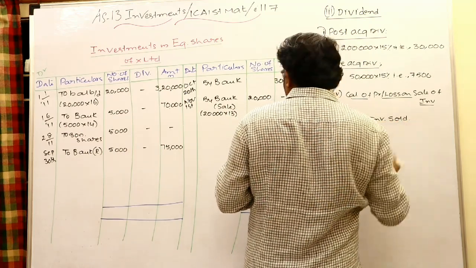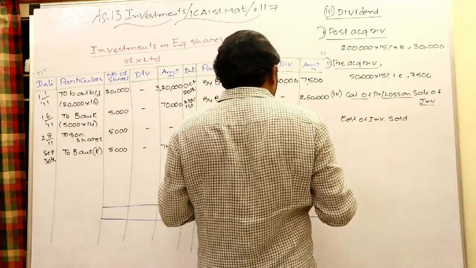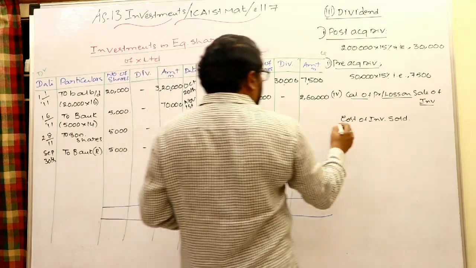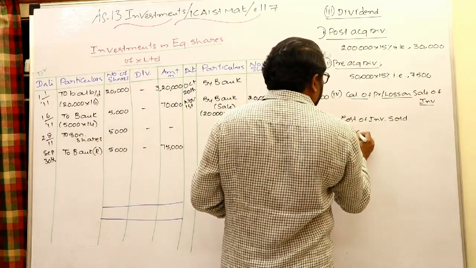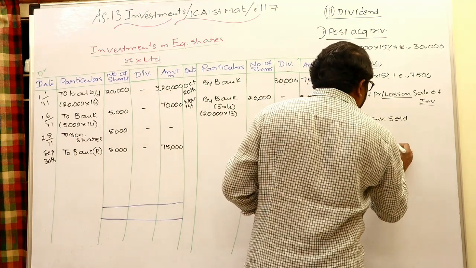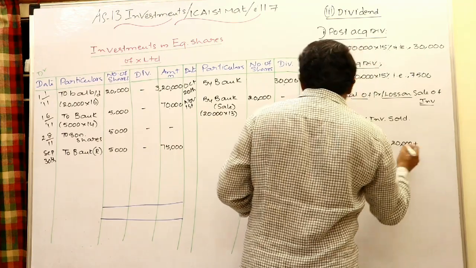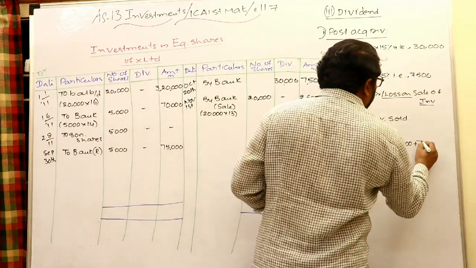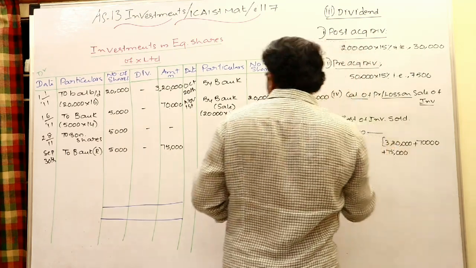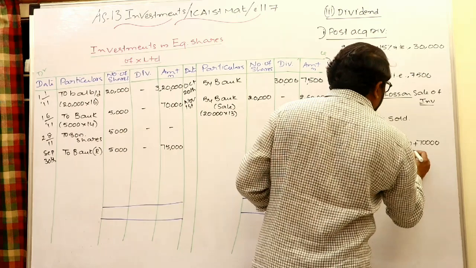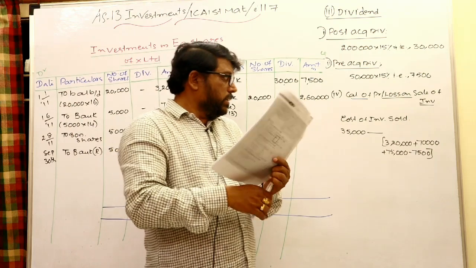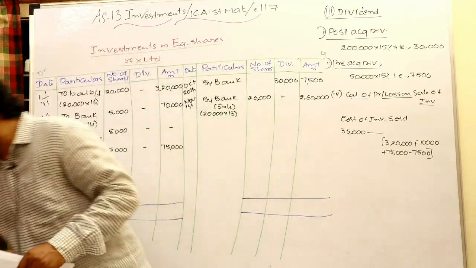Cost of investment sold. Total number of shares, I can say here, 20 plus 5 plus 5 plus 5, 35,000 shares right now. For them, the cost in the bracket is 3,20,000. Average cost of investment: 70,000 plus 75,000 minus 7,500 minus 7,500. Let us check how much it is.